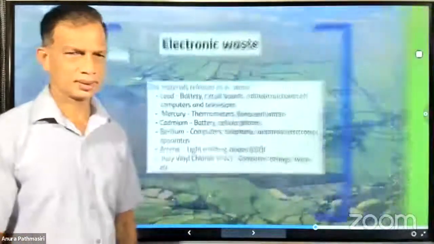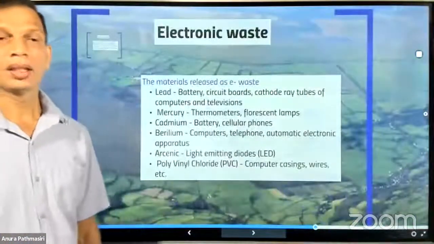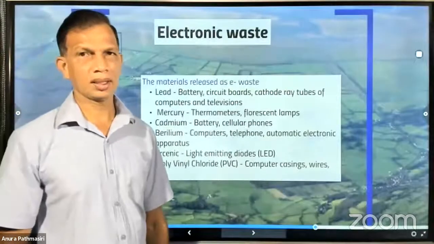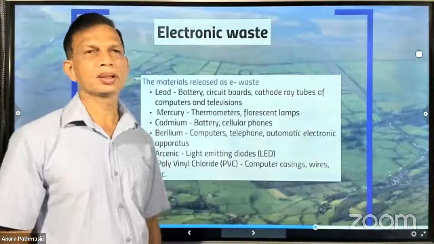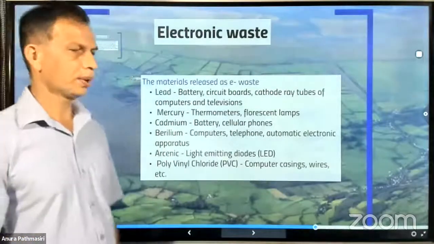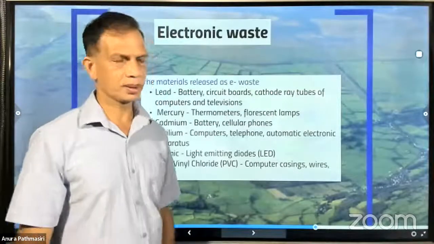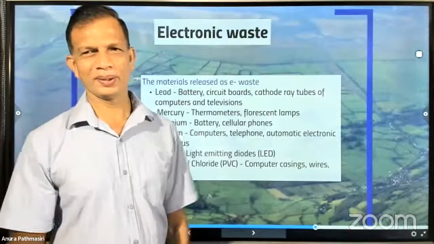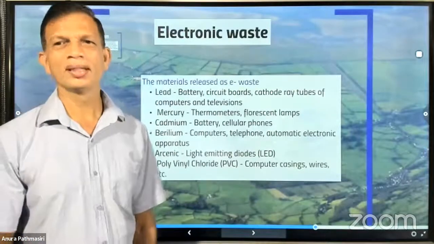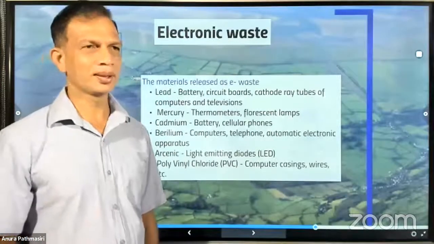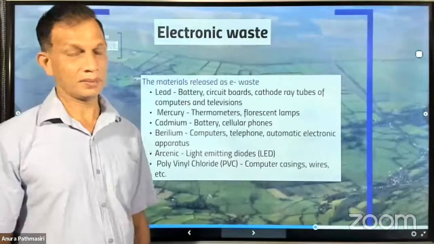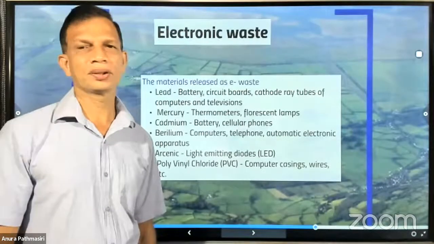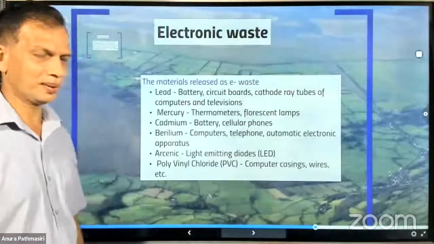And next is the electronic waste. It has been a little bit controlled now because people come with loudspeaker announcements. Actually, for them, it is their effort to clean up the environment in one way.